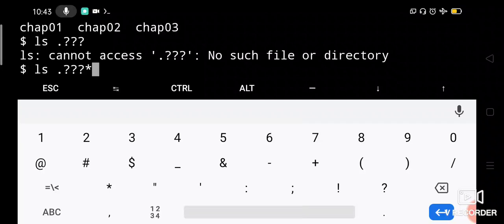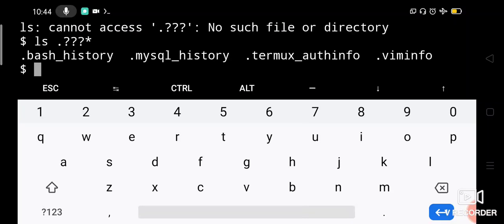Now it has to list all the files which start with a dot followed by a minimum of three characters, and anything may follow, three characters or 4 or 5 or 10, anything. Okay, so those file names it has to match. See, all these it will be matching. So all those files which are starting with a dot and having minimum 3 characters after that will be displayed.